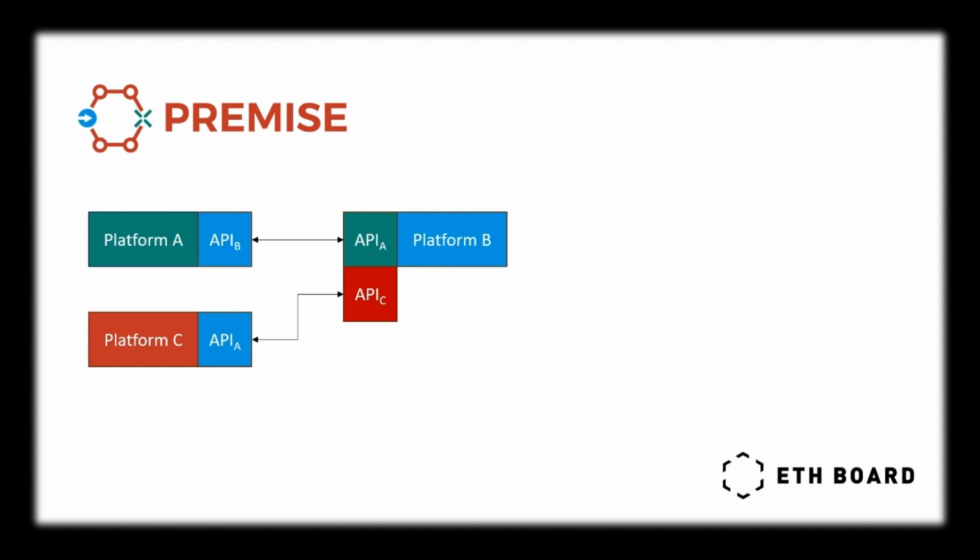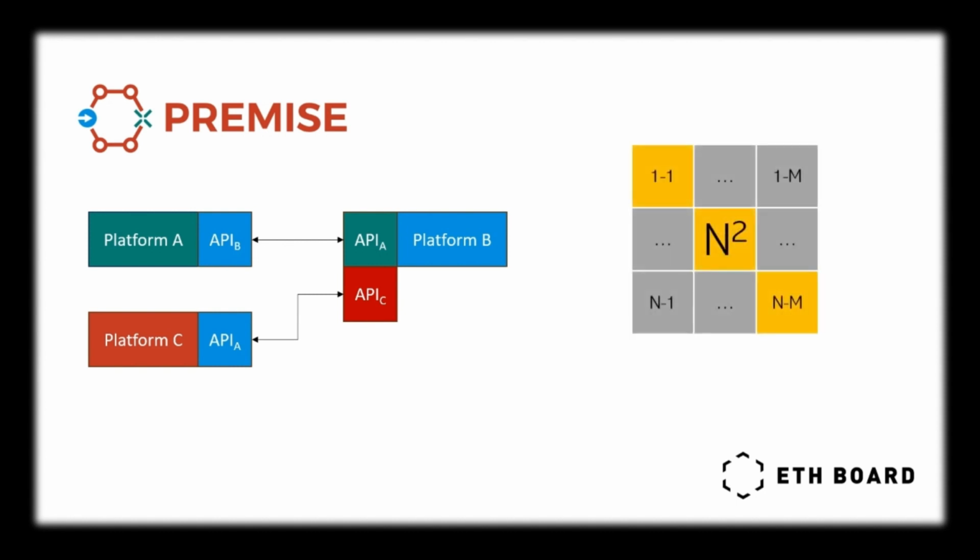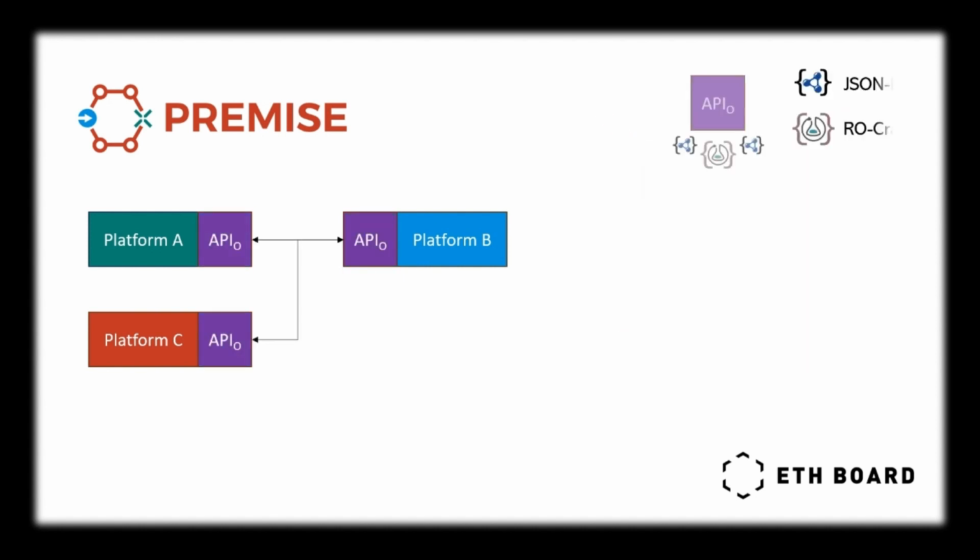Extending this to N platforms who wish to interoperate with M platforms leads to an N-squared scaling problem. This is not ideal, as it requires new infrastructure for each pair. In our premise, we consider instead a single API implementing a new protocol using JSON-LD to semantically annotate metadata and the RO-Crate specifications to package metadata.